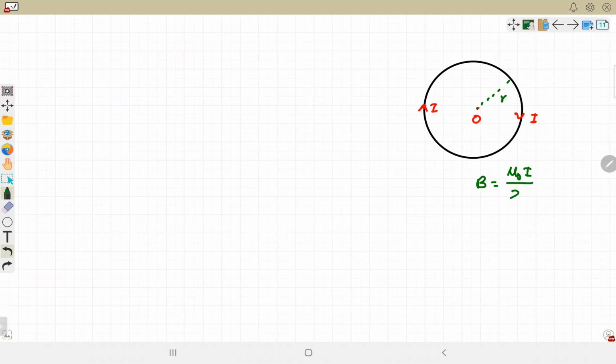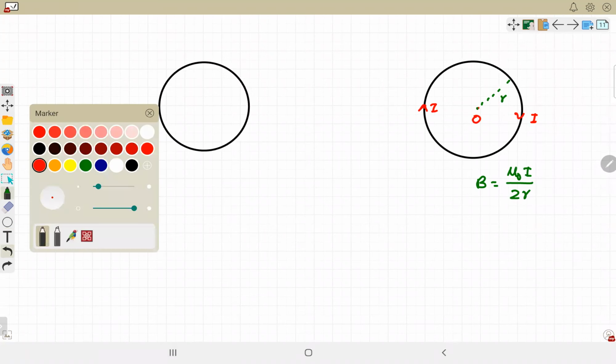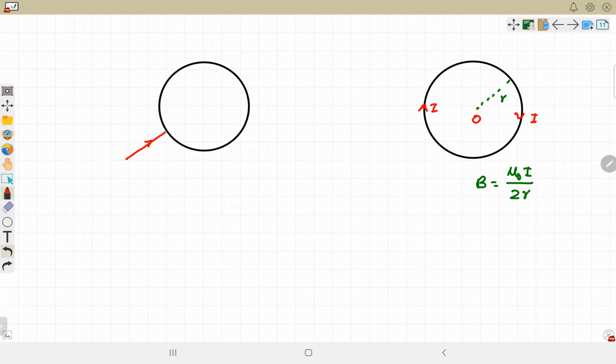But suppose this current is not in the loop, it is coming from outside. Maybe through this wire, this current I enters. It gets divided as I1 and I2, and then it goes out from here. I1 and I2 combine together to form I, and as a result, now we have to prove that in this case, independent of whatever angle theta you choose, the net magnetic field at the center is always zero.